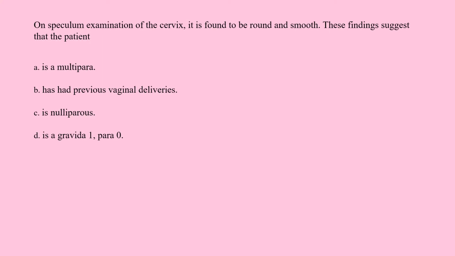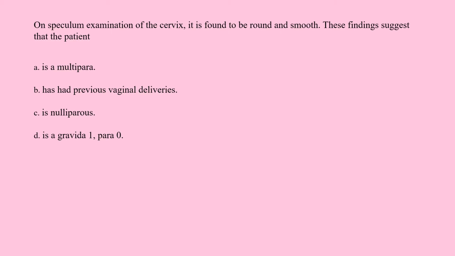On speculum examination of the cervix, it is found to be round and smooth. These findings suggest that the patient: A. is a multipara. B. has had previous vaginal deliveries. C. is nulliparous. D. is a gravida 1, para 0.